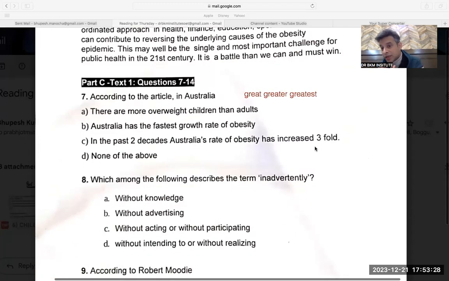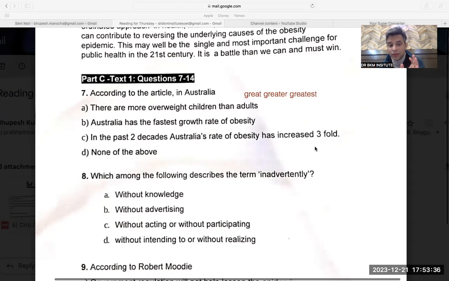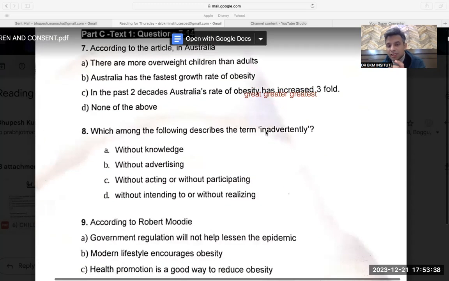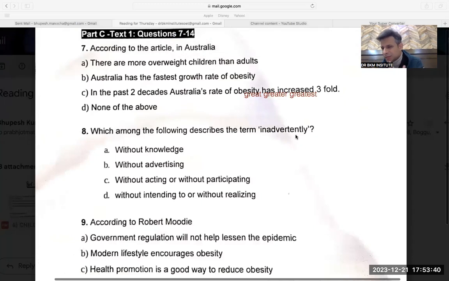The most important thing, out of all the things I'm telling you, even more important than the elimination method, is to save time. Don't get stuck on one question. Just keep moving. Which among the following describes the word inadvertently? Now, this kind of question will not come in the exam.